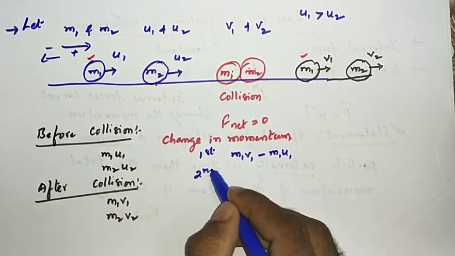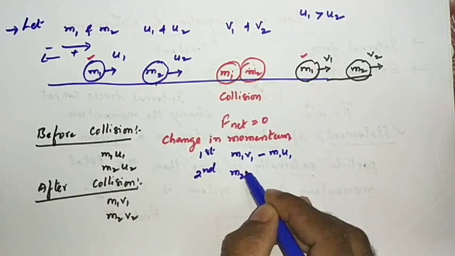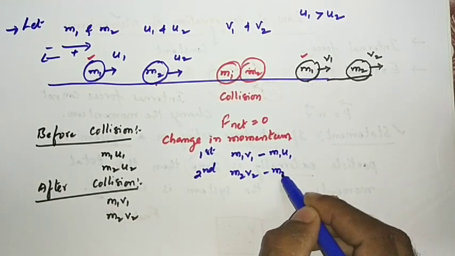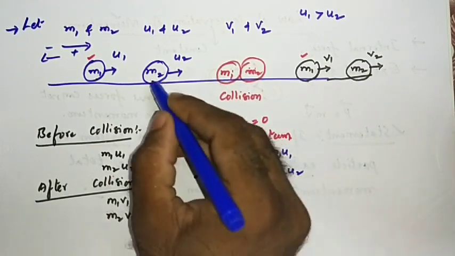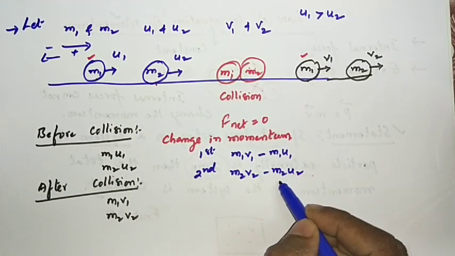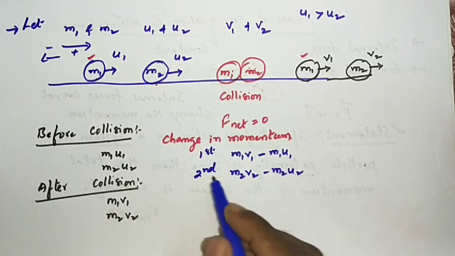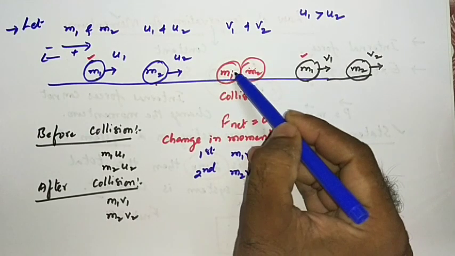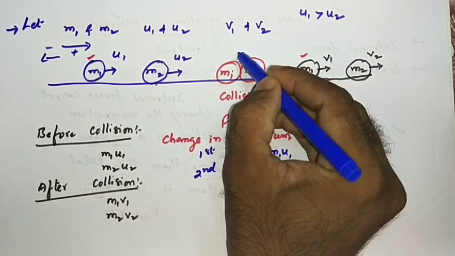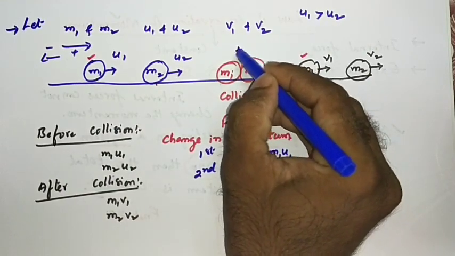Now the change in momentum of the second body. What is that? m2 v2 minus m2 u2, the final momentum of the second body minus the initial momentum of the second body. This is the change in momentum. Now the thing is, during the collision, let us take that the collision happens for a short time t.